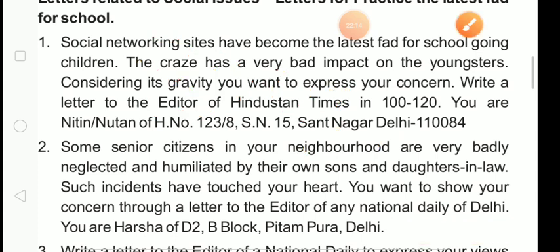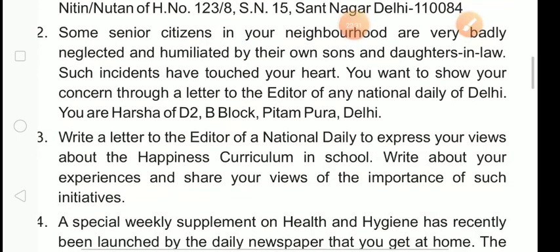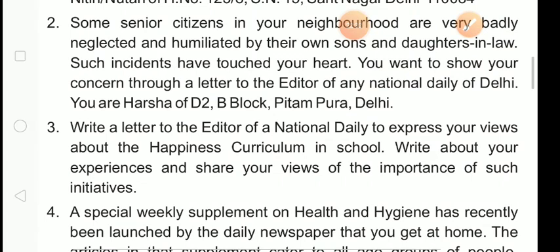Second one, these are some questions for practice. You must note down all the questions and do them in your fair notebook. Practice them in your fair notebook. Okay, so now second one: some senior citizens in your neighborhood are very badly neglected and humiliated by their own sons and daughters-in-law.